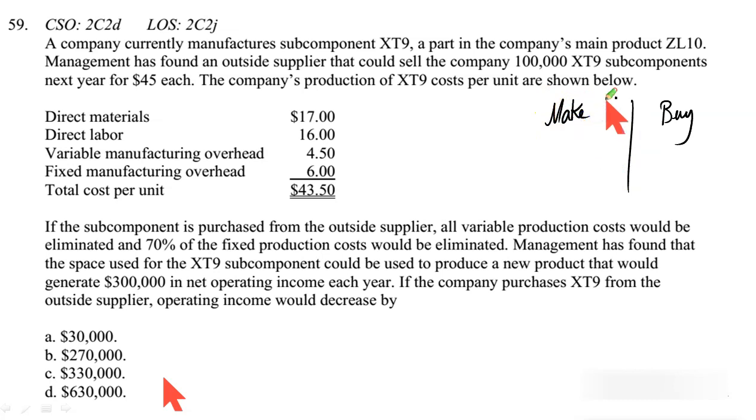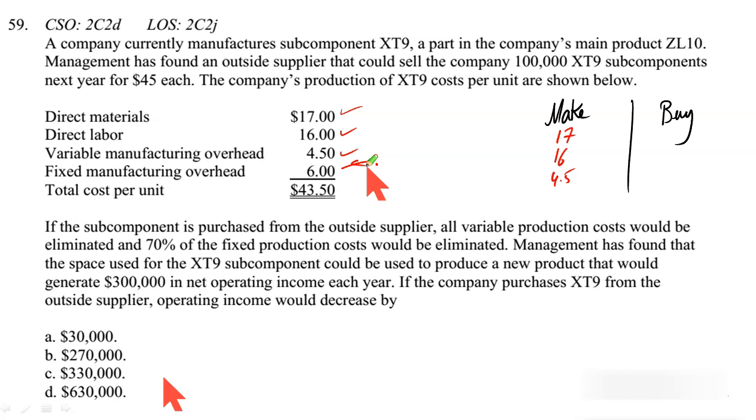All right. So let us see what is the cost of manufacturing when we manufacture ourselves. Direct materials, $17. Direct labor, $16. Variable overheads, 4.5. I take them straight away because they are relevant. If you produce, you incur. If you don't, you don't incur. So they are straight away relevant costs without any further consideration. It's the issue in the fixed manufacturing overhead. Part of the fixed overhead could be relevant, part of it could be irrelevant.